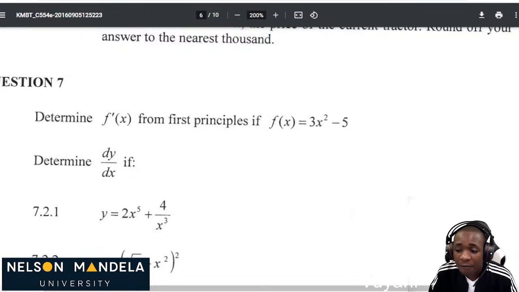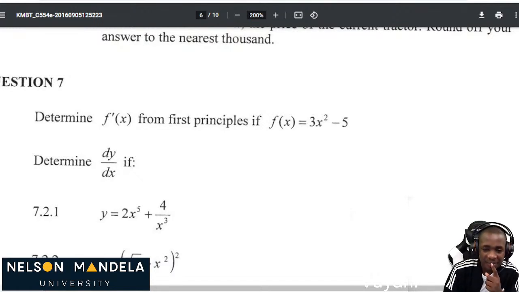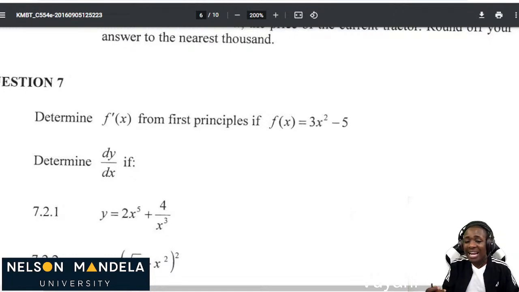Determine f prime of x from first principles if f of x is 3x squared minus 5. Now, let's read. Determine f prime of x. Determine the first derivative of x from first principles if f of x is equal to that function. So they've already told us that we must determine the first derivative, but we are not supposed to use the general differentiation, because we know that if we use the general differentiation, our answer must be 6x. But they highlighted the fact that you must be able to use first principles. So now we must use first principles.